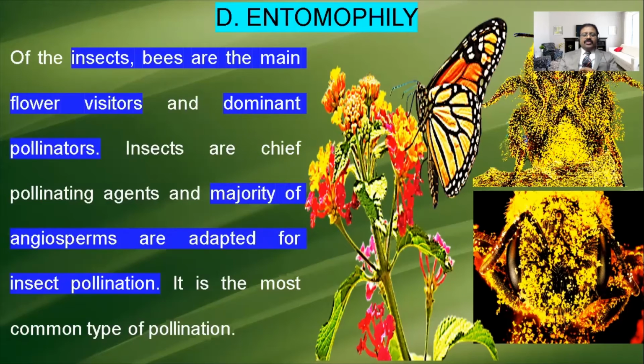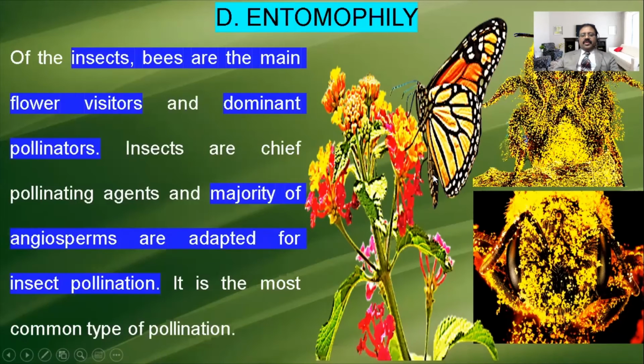So mostly insects and bees are the dominating pollinators. 90% or 95% of pollination occurs by bees and insects. So the majority of angiosperms depend on insects for their pollination. This type of pollination is called entomophily.